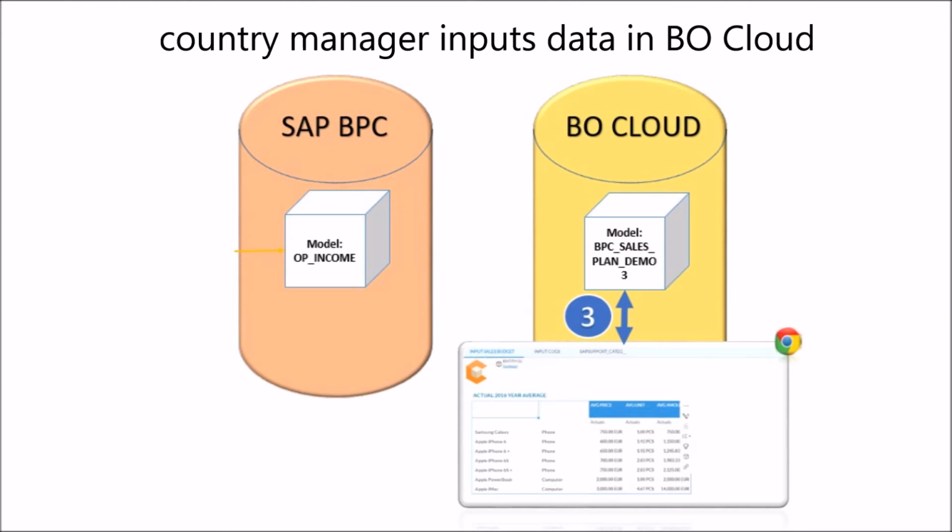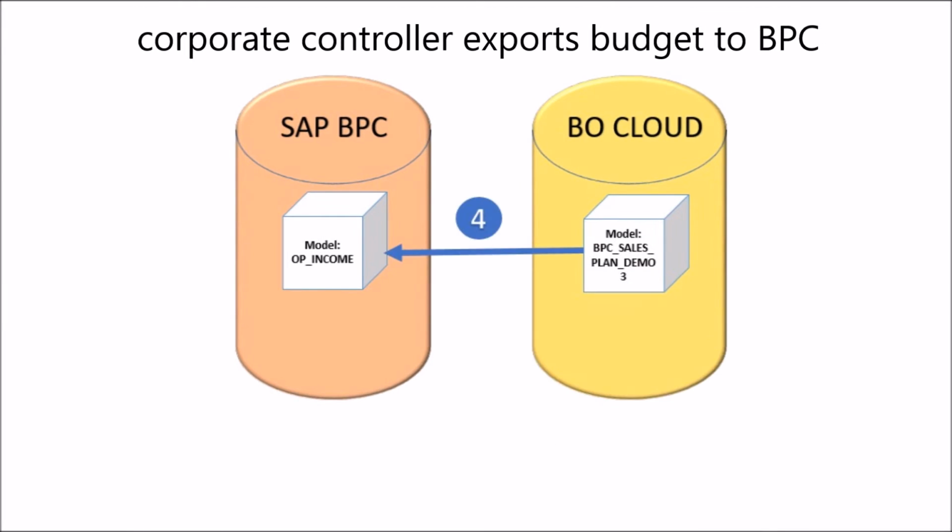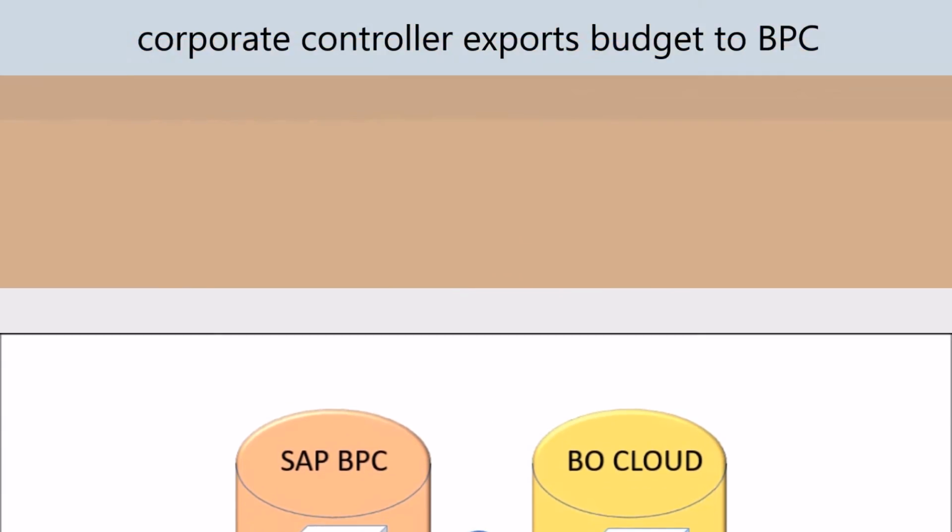At this point, we will log into BO Cloud in the role of a country manager who receives a request from the corporate controller to review and adjust the budget data for our country. We will adjust the budget numbers and notify the corporate controller that we have fulfilled the request. Once the country manager has performed his tasks, we again take the role of corporate controller and make sure that the BO Cloud data is made available in BPC again for analysis and consolidation.